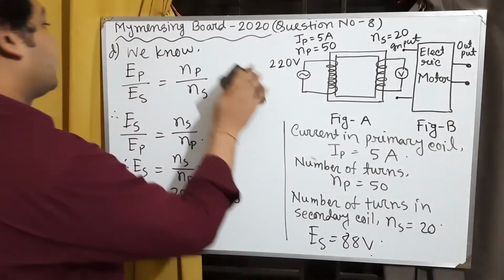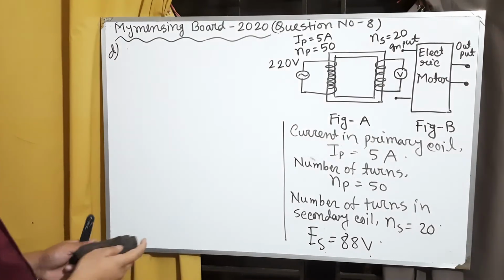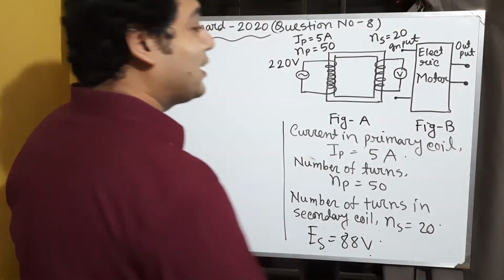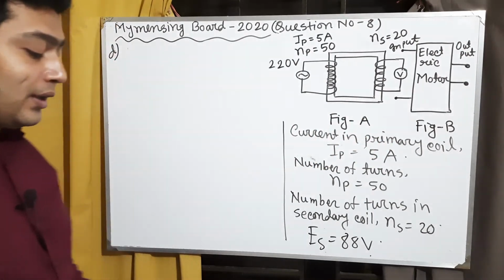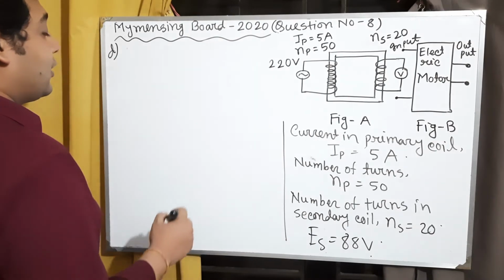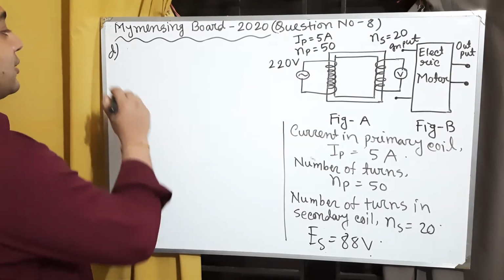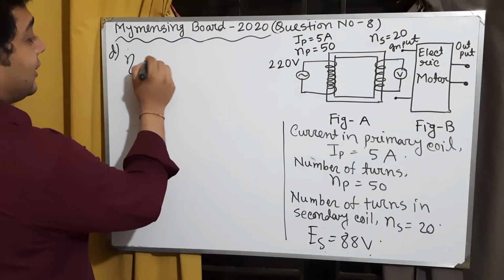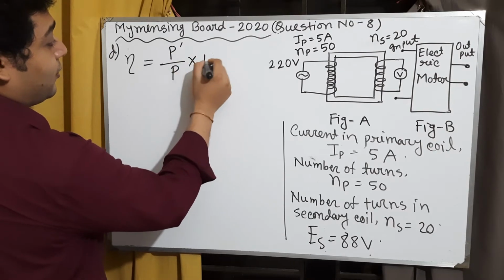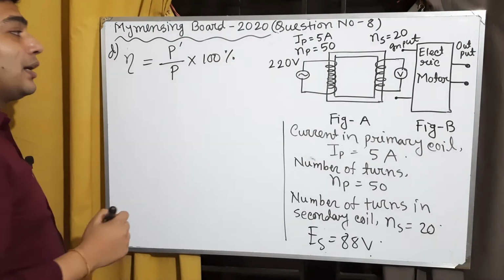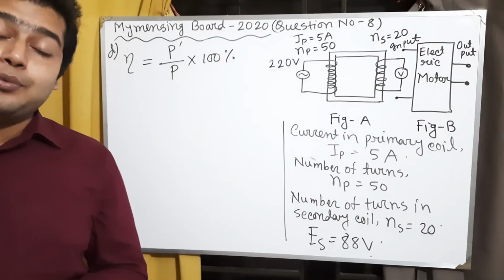Now we will determine the voltage needed to run this motor. For this, it is given that the efficiency of this motor is 90%. So eta equals P prime by P into 100%. Here P prime is the effective power and P is the total input power.